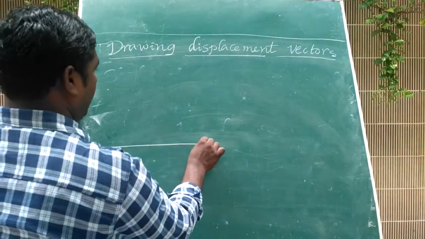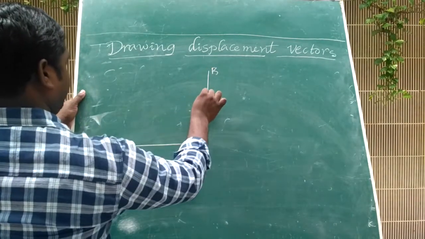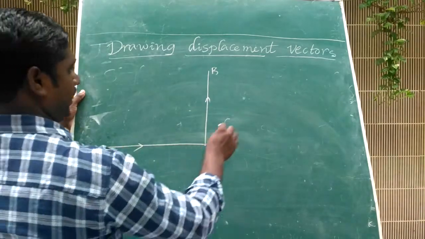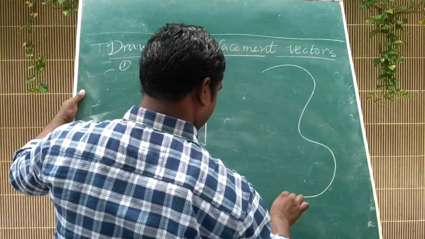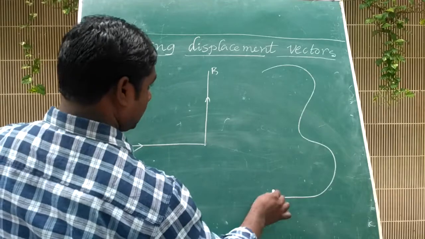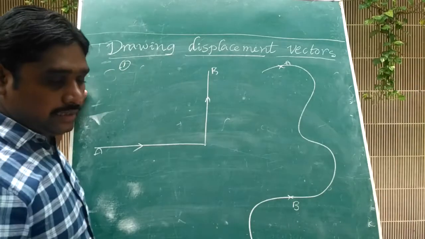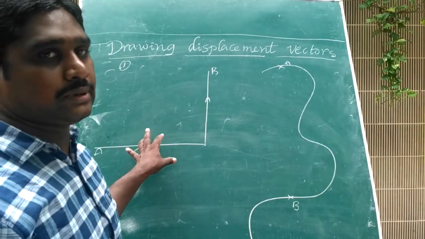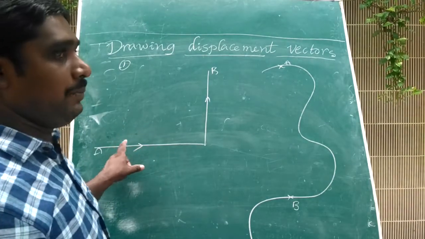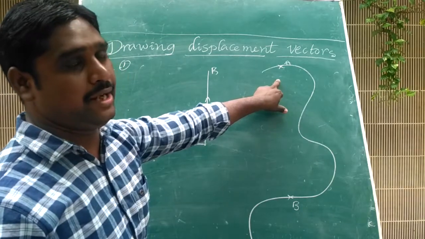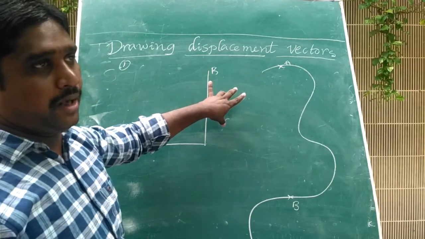For example, observe the given two figures with point A and point B. If a car moves along path AB and a different path AB, the car moves in different paths.